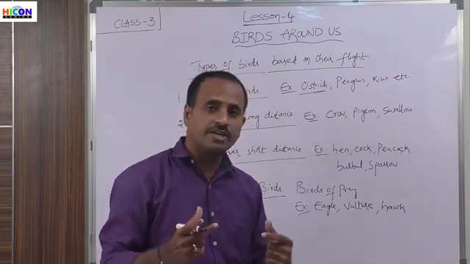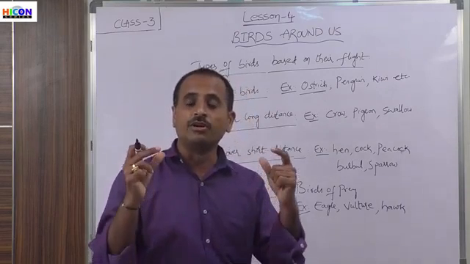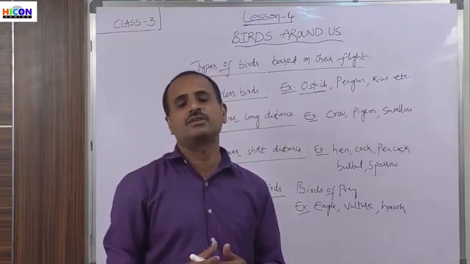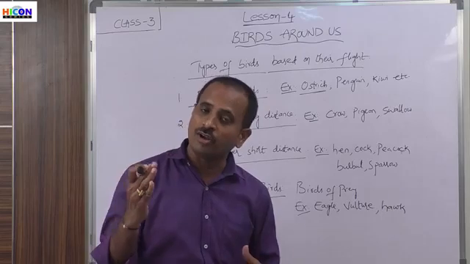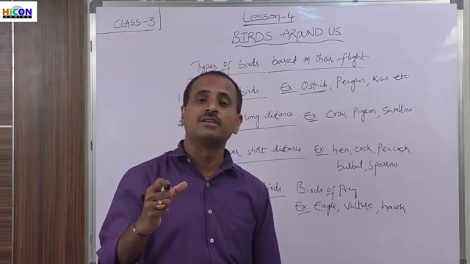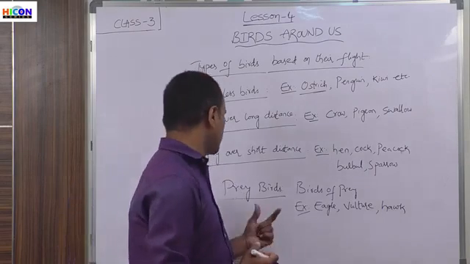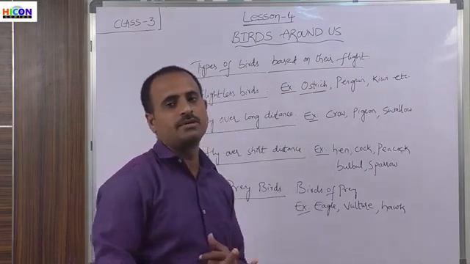With the help of their sharp eyes, they are able to observe their prey from great heights, and immediately they fall down and pick up their prey with the help of their claws and beaks. So children, this is about prey birds.